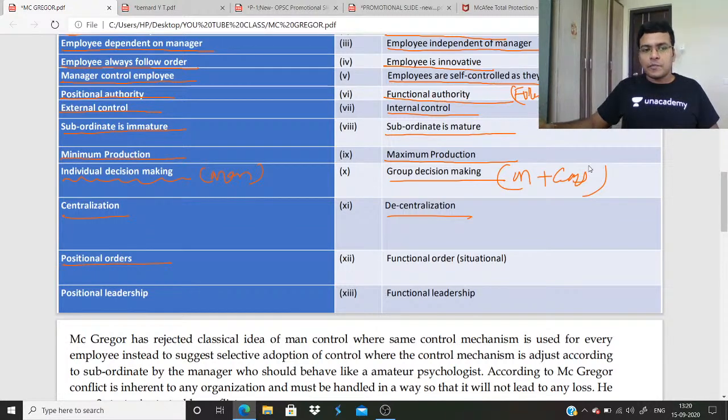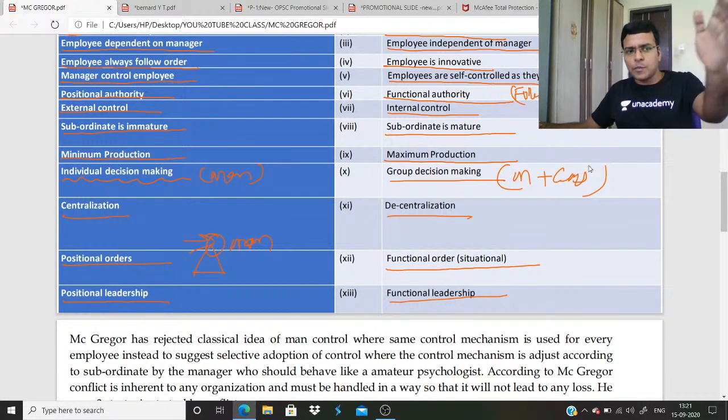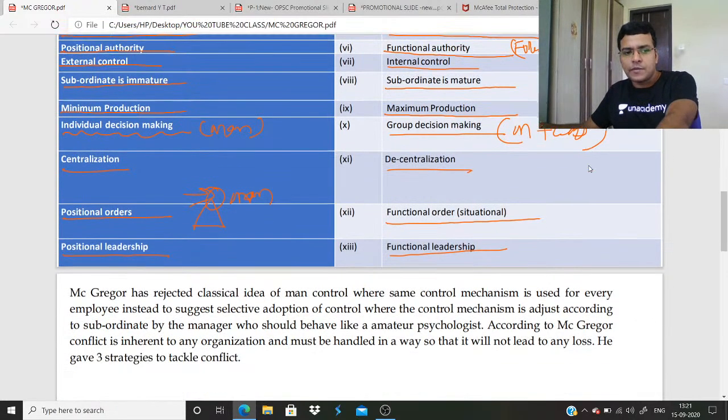Positional order, that means the position, the top, the manager. Here functional order or situational order. Order should come from the situation, not from the person. Positional leadership, whoever is sitting in the position is the leader. But here functional leadership, who can solve a particular problem should be the leader. Clear? So you remember this point and just the opposite of it. This is theory X managerial philosophy, and this is theory Y.